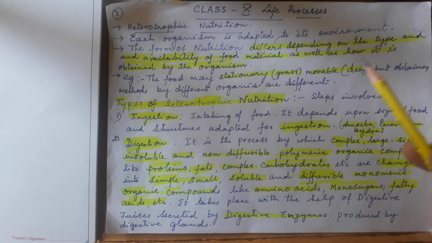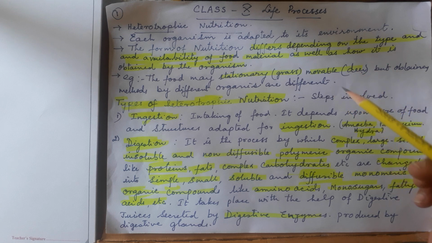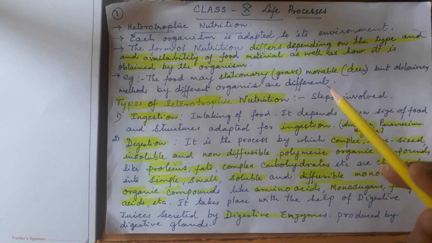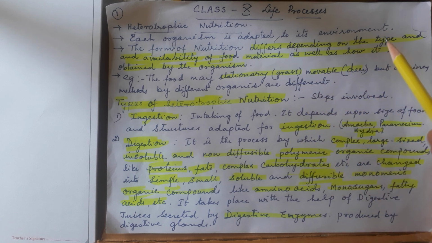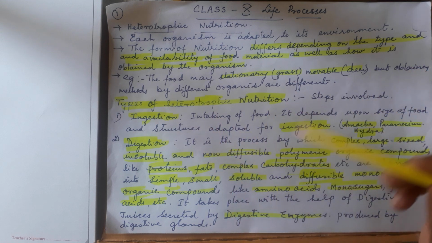Slowly the main plant will die, because cuscuta, the parasitic dicotyledon plant, takes food directly from the main plant. That is why it kills the main plant. So there are different varieties of nutrition. Now let us see the main nutrition of the higher organisms and lower organisms, the types of heterotrophic nutrition and the steps involved.